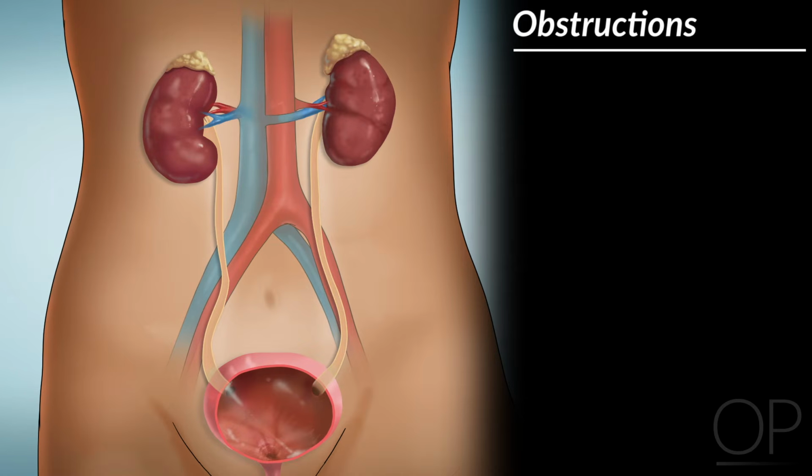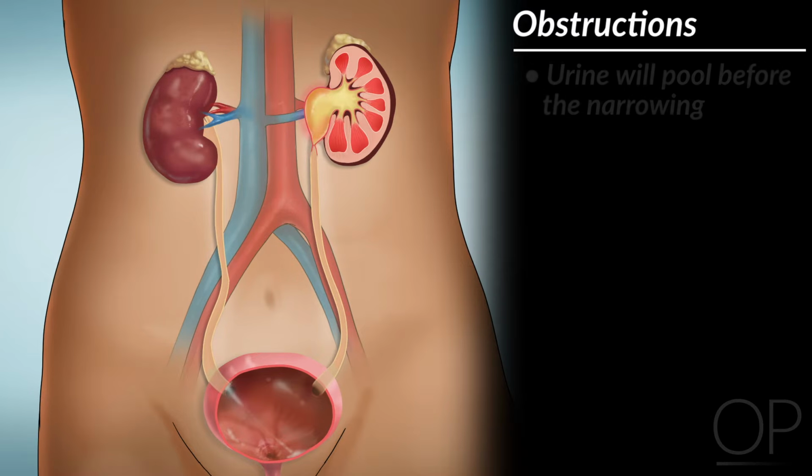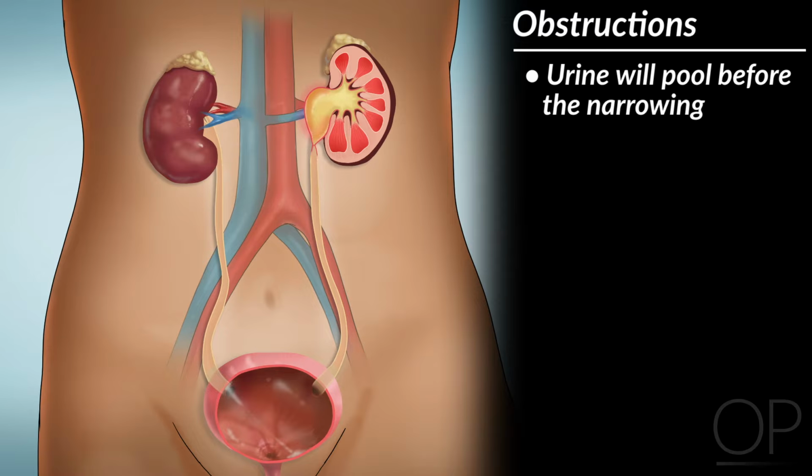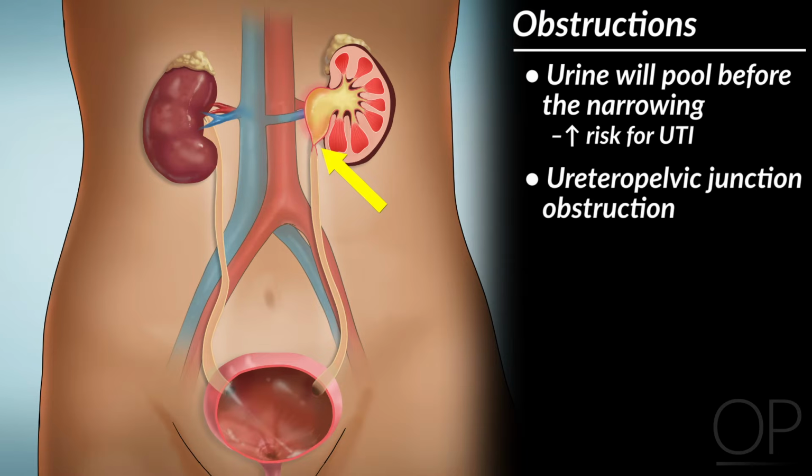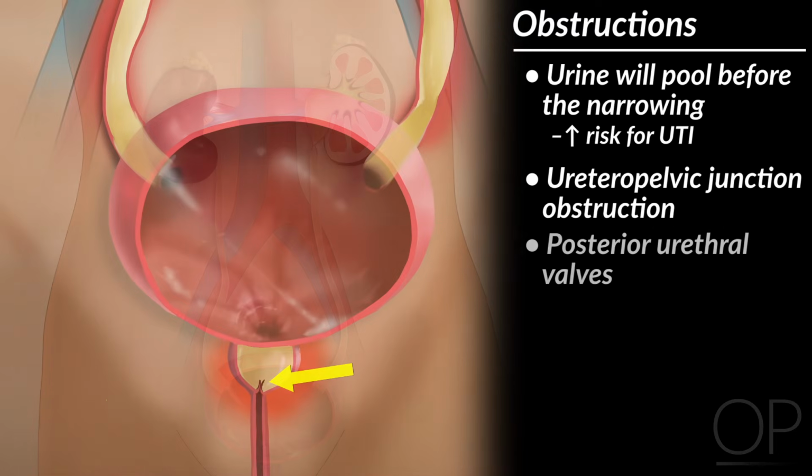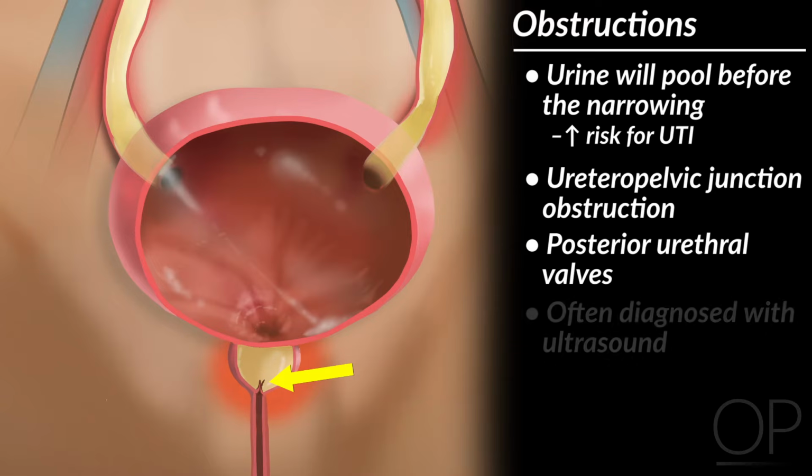There are many other anatomic anomalies that may predispose children to UTI. If there's an obstruction or narrowing anywhere along the urinary tract, urine will pool before the narrowing and the child is at increased risk for UTI. Some common obstructions include ureteropelvic junction obstruction and posterior urethral valves. These conditions will often be diagnosed with ultrasound.